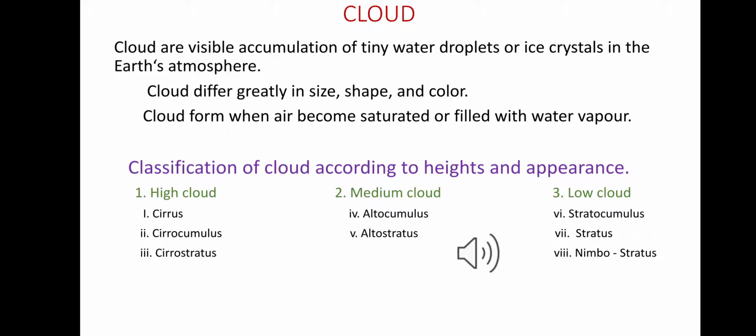Medium cloud is classified into two types, altocumulus and altostratus. Low cloud is classified into three categories: stratocumulus, stratus and nimbostratus. These are the main classifications of the cloud. Now we are going to describe one by one.